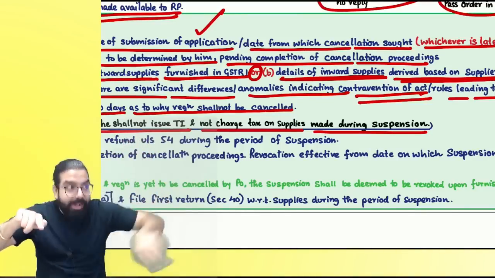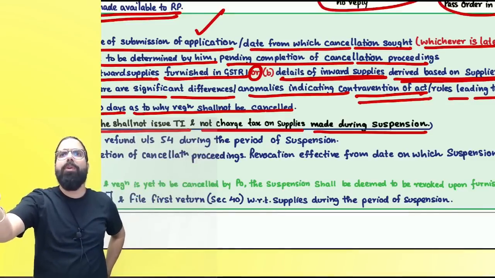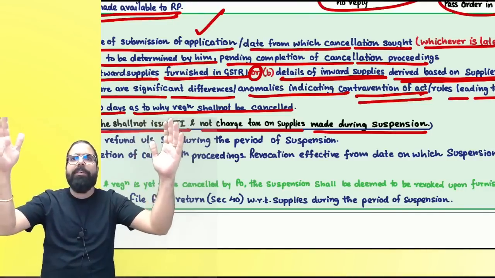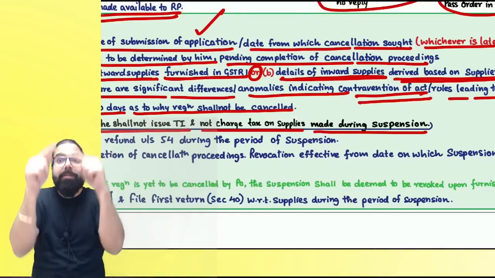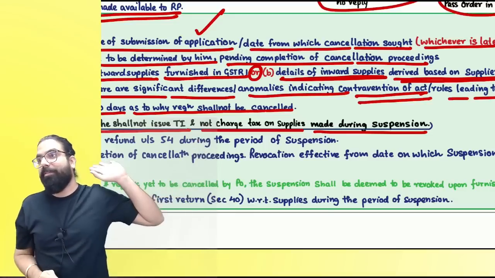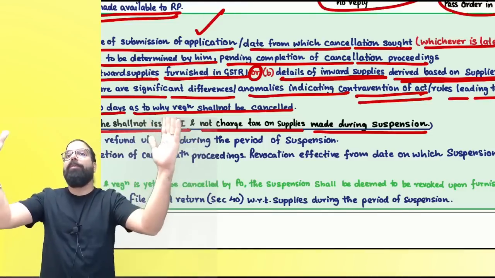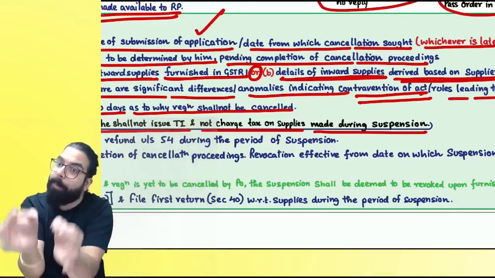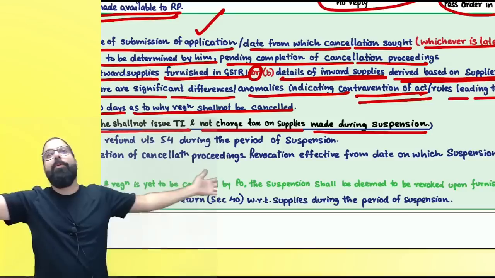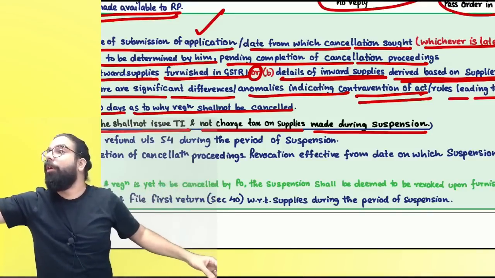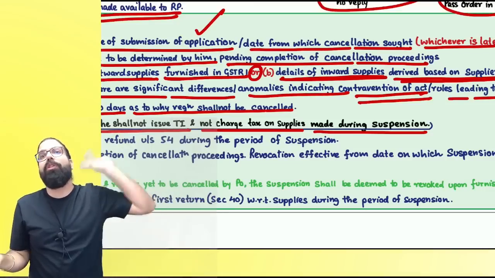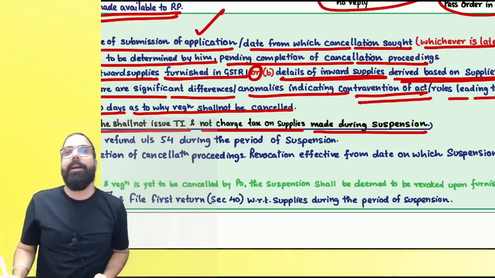Supposing later the officer told, hey, you said you want to cancel your registration, you are not liable, so I had suspended your registration, but you are liable. I will not cancel your registration. Whatever invoices you had issued, for that now you have to issue a revised tax invoice and you have to collect the tax. Did you guys get my point? During the period of suspension, you will not issue a tax invoice, but you can make supply and you can issue an invoice. Later on, if the suspension is revoked, you are like a newborn. What will you do? You will issue a revised tax invoice. All those invoices must be shown in the very first return which you file, so that the front party can take the credit.